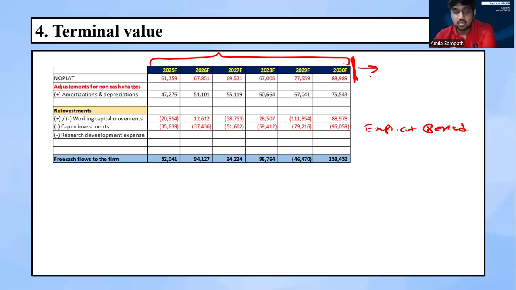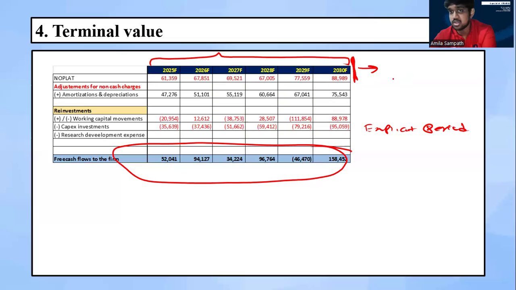But this organization may operate its business after 2030. If we derive the value only based on these figures, it is not okay, because this organization may continue its business operation after 2030. Therefore, for the period beyond the explicit period, we need to identify the business value, but we don't have the ability to forecast the financial statements. For that purpose, we can calculate the terminal value.